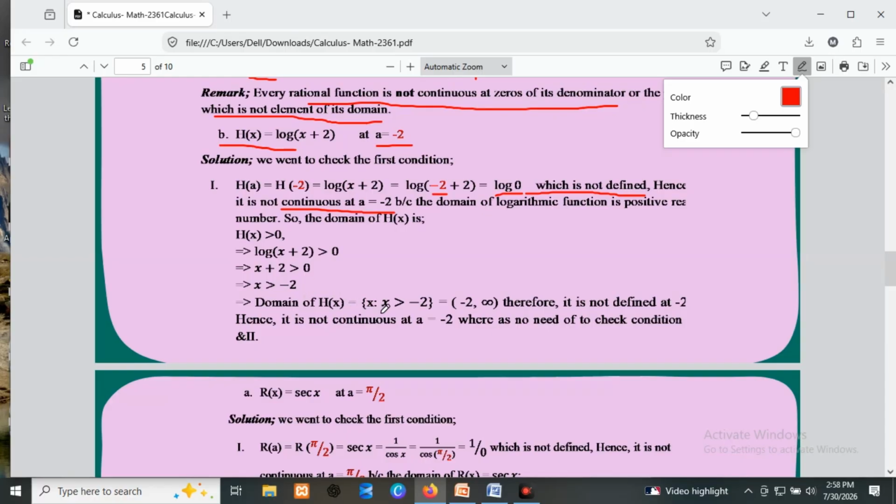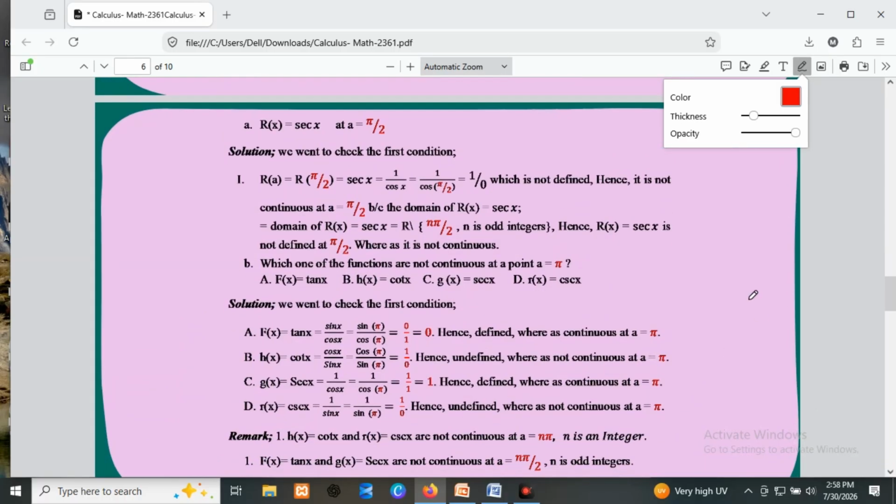Therefore, the domain is the set of numbers greater than minus 2, but it does not include minus 2 itself. Why? Because it makes log of 0, which is not defined. Hence, it is not continuous. Minus 2 is excluded from the interval because we have an open interval.